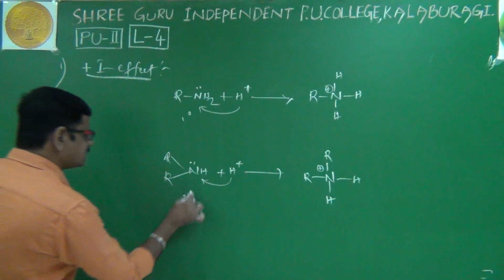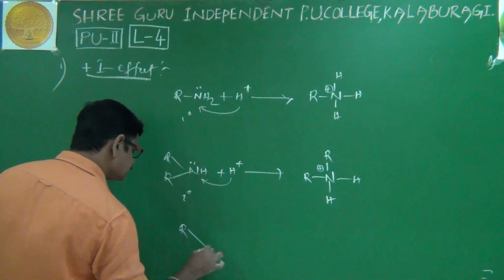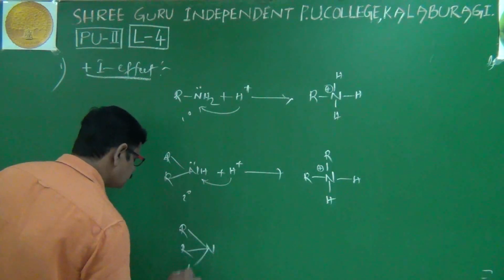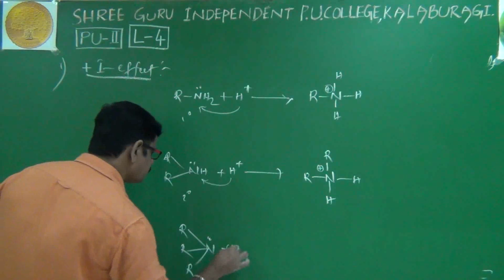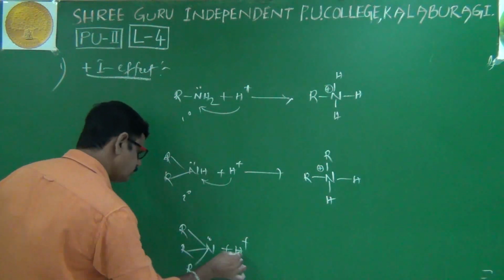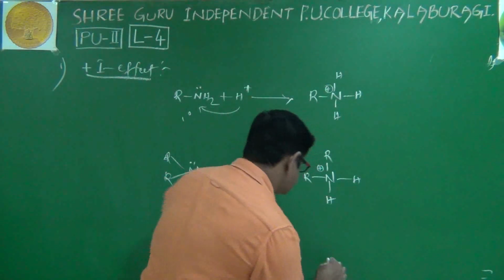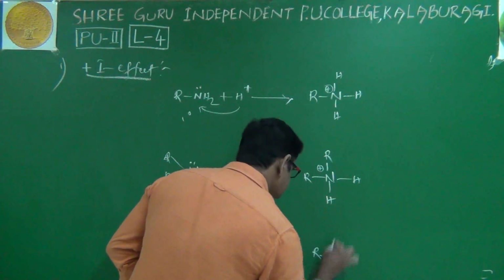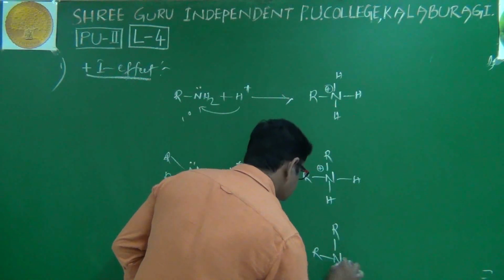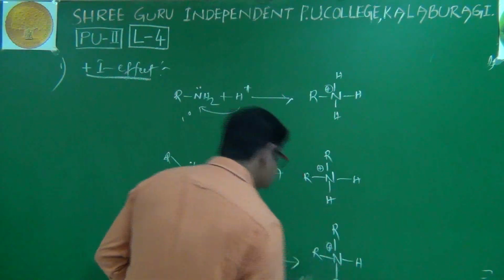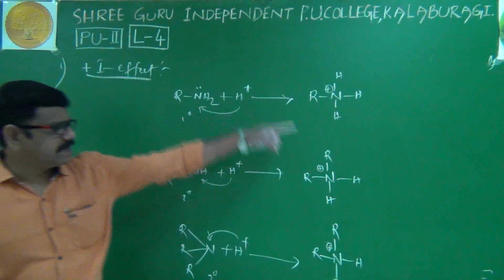Then we will go to tertiary amine. You get the corresponding cation. All three cations are obtained.